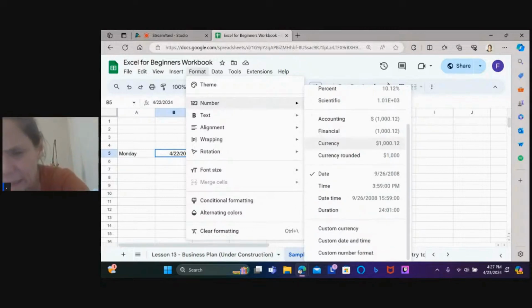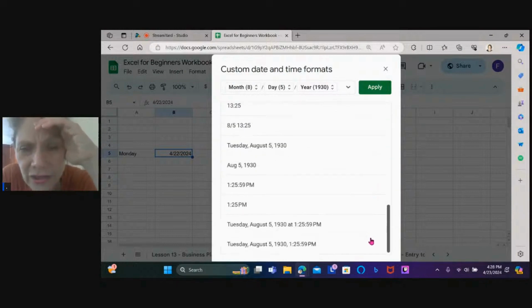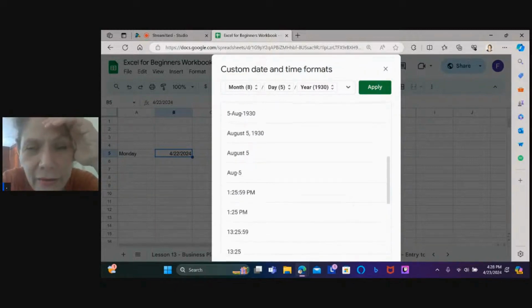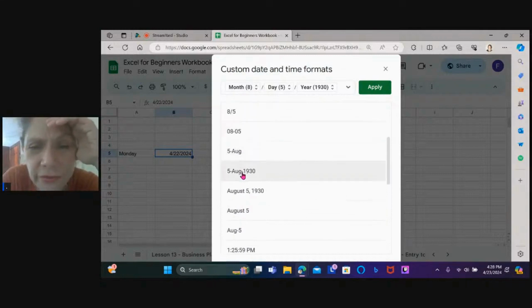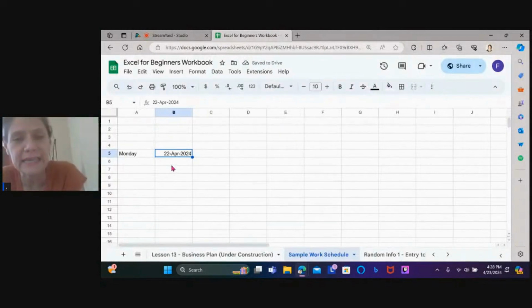Date and time, custom date and time. Here we go. I want it to be the actual name. See, I like it to look like this, because different parts of the world... I like this one the best. I always use this one. Use the one you think. But I always like this format for the date, because there are parts of the world who put the month first and then the day, and others put the day first and then the month.